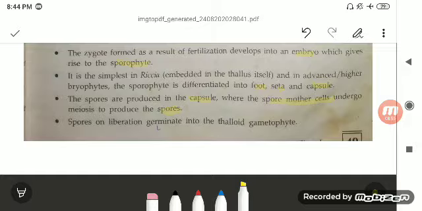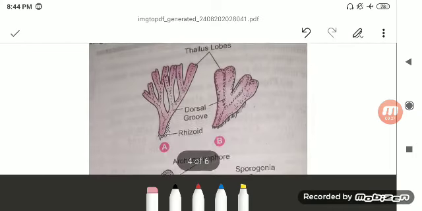Now you must be knowing the difference between mitosis, the equational division, and meiosis, the reductional division, in which half the number of chromosomes is formed. The spores are liberated and germinate into the thalloid gametophyte. Again they will form the male and the female gametes, which will fuse to form the zygote. The zygote will form your sporophyte, and the spores are going to be formed.